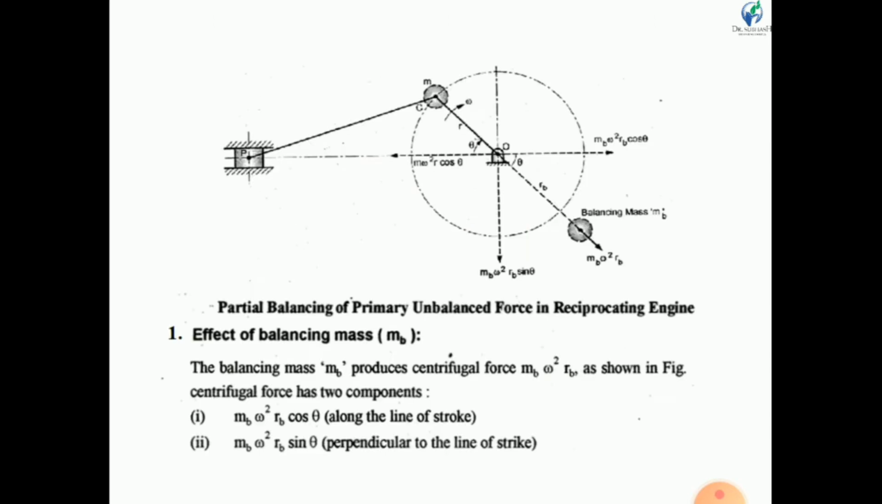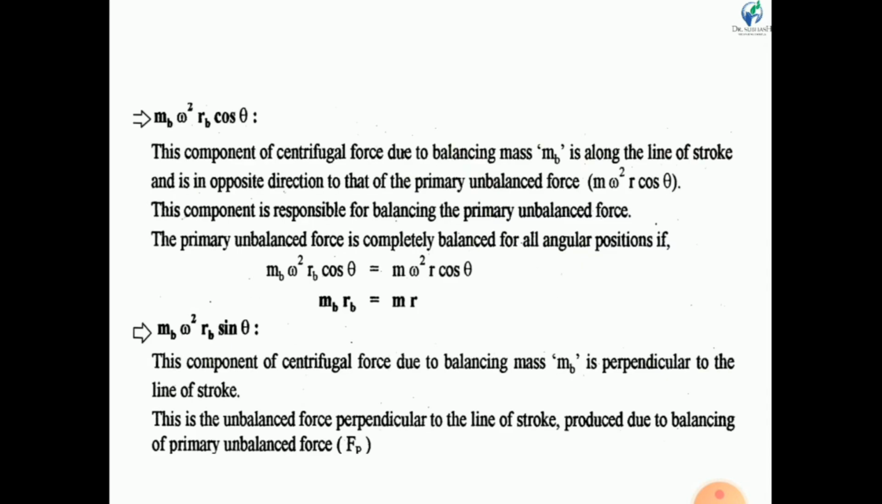So my dear friends, we know that in this direction the primary unbalanced force is acting, and in this direction another component is acting because of the Mb mass, which is Mb omega square Rb cos theta. Now if these two components are equal, then we have a balanced primary unbalanced force along the line of stroke. So this component is responsible for balancing the primary unbalanced force.